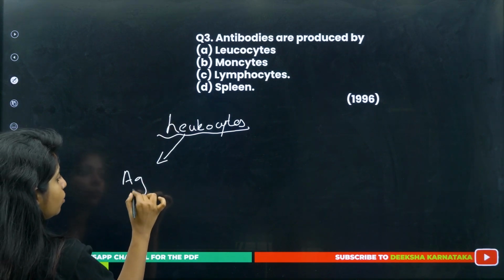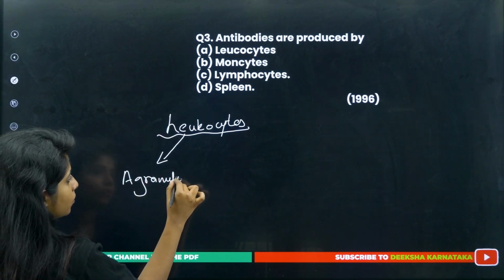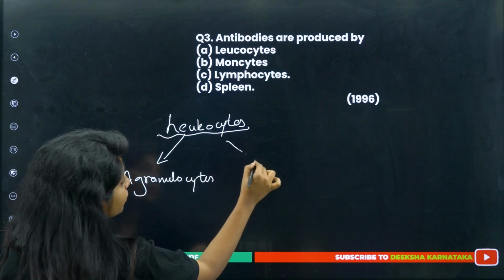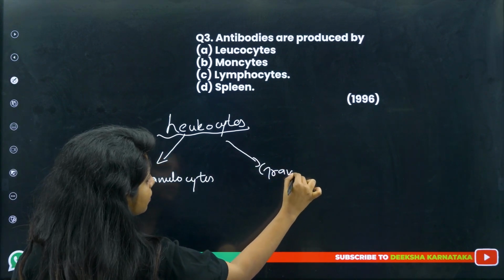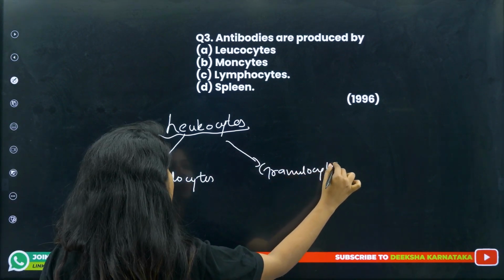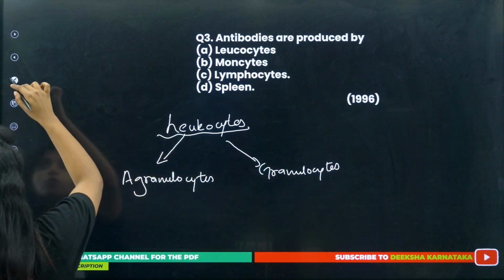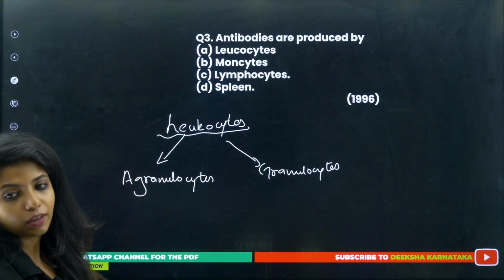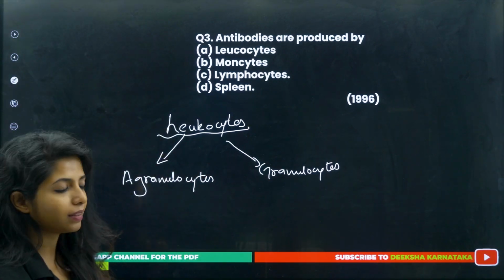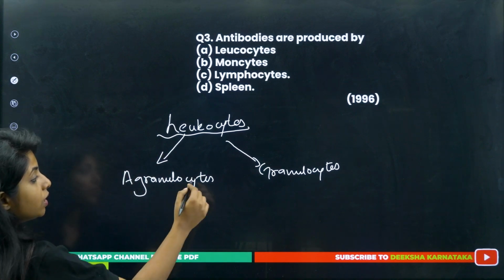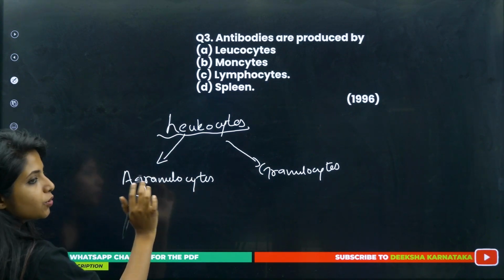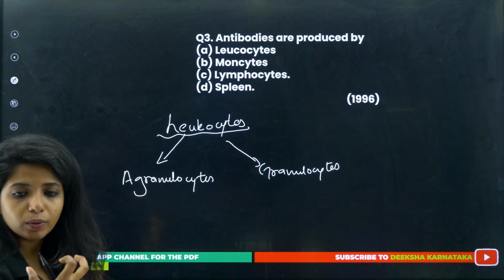We have agranulocytes, and we have granulocytes, the ones that had granules visible in them when they were using a microscope. They didn't have proper microscopes back then, so they didn't find granules over here, but they also actually have granules. These granules are filled with enzymes.